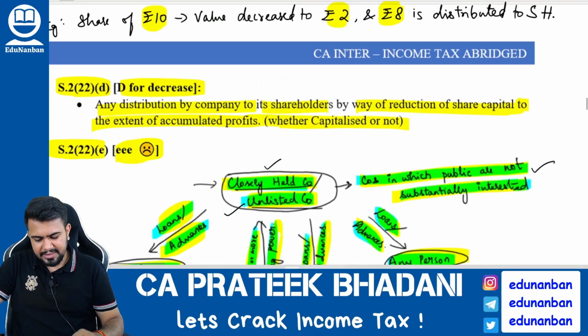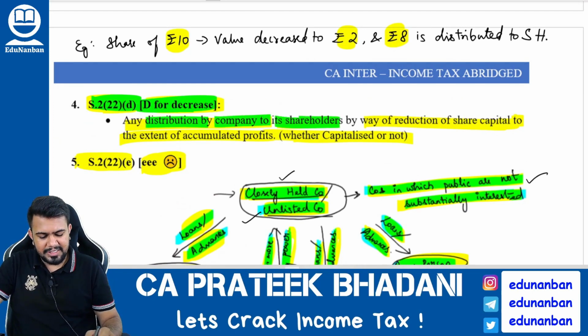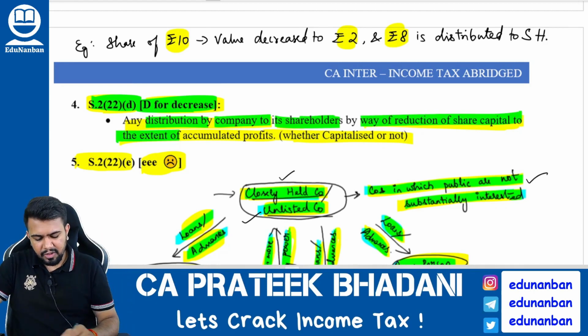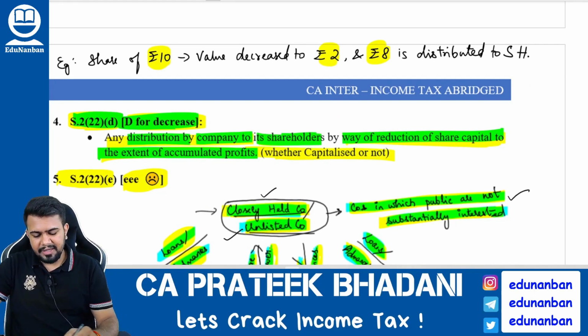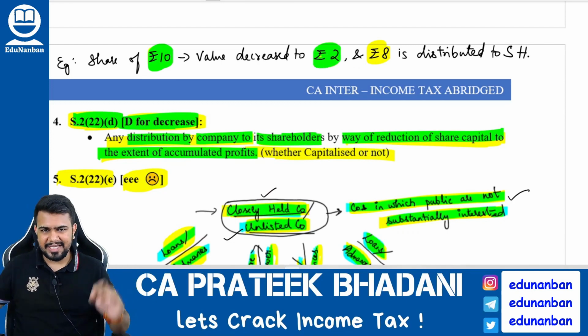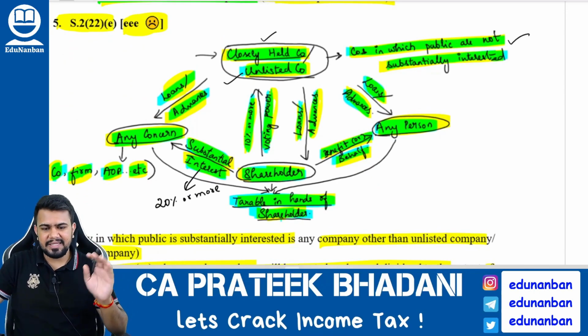Okay. Next, section 222D, D for decrease in share capital. Hence, if any distribution is done by a company to its shareholders by way of reduction of share capital, then to the extent of accumulated profit, it will be considered as deemed dividend. So for example, there was a 10 rupee share, it was decreased to 2 rupee share, and the balance 8 rupees is distributed to the shareholders as dividend. It will be considered as deemed dividend.